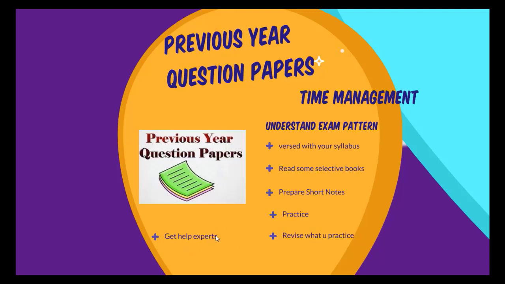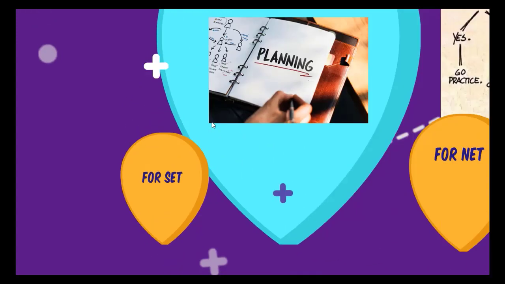Get help from experts who have already qualified TN SET. You should maintain your time management, understand the examination pattern, and thoroughly go through previous year question papers, paper 1 and paper 2.